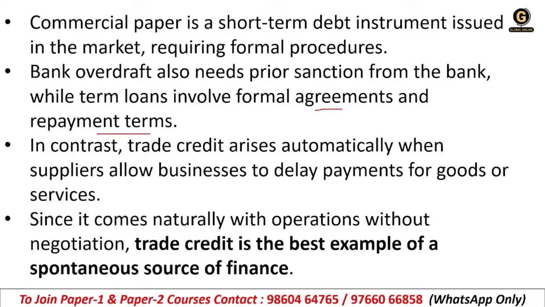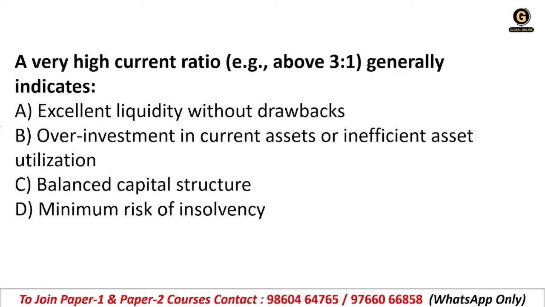So both commercial paper and bank overdraft need some kind of technical work or documentation, right? In contrast, trade credit arises automatically when suppliers allow businesses to delay payments for goods or services, or sometimes when a supplier rents something to another company that uses it. That is also called trade credit. Since it comes naturally with the operations without negotiations, trade credit is the best example of a spontaneous source of finance.